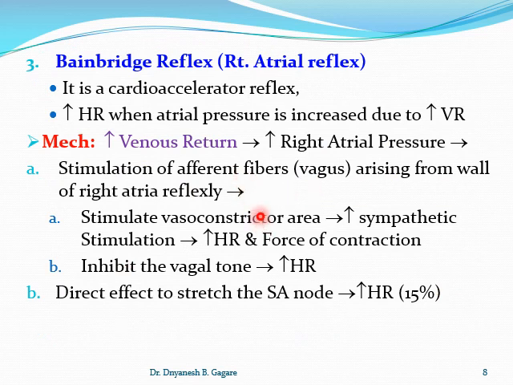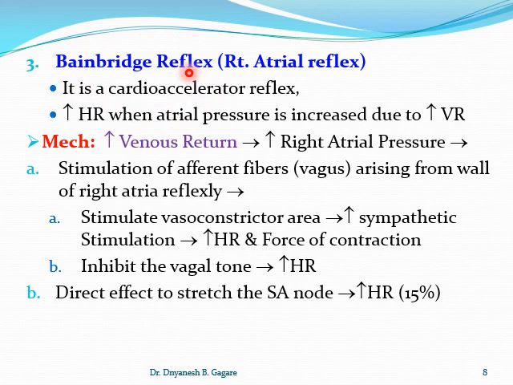So Bainbridge reflex is a special reflex for the regulation of the heart rate, and it is also called the right atrial reflex because the right atrium is involved in Bainbridge reflex. So what is this reflex? It is a cardio-accelerator reflex. If this reflex gets stimulated, it increases heart rate.